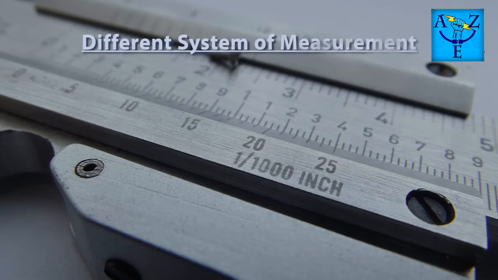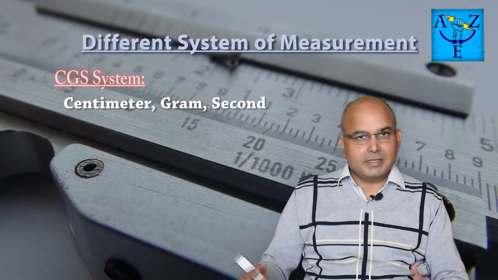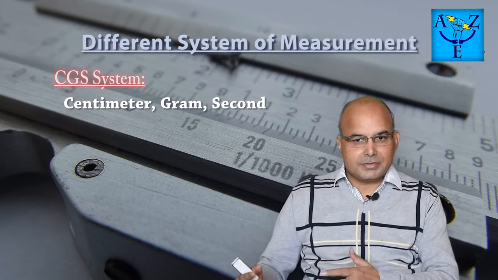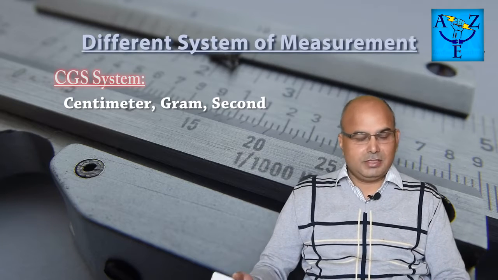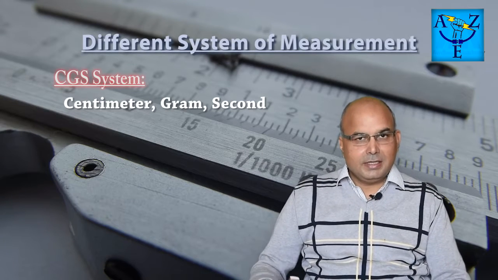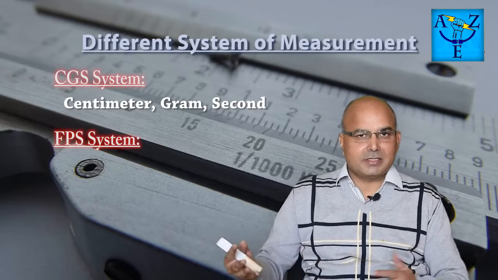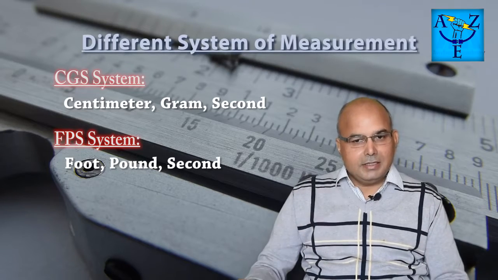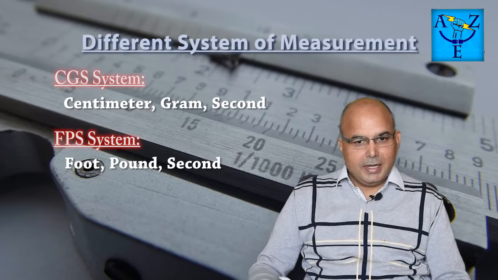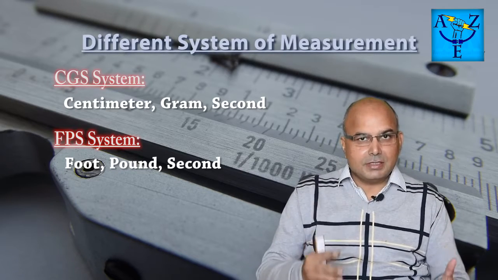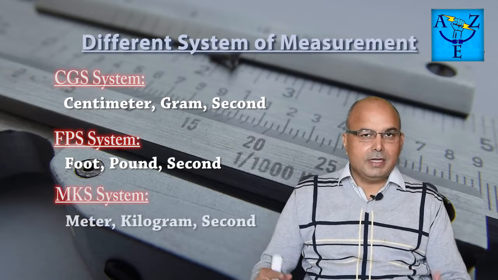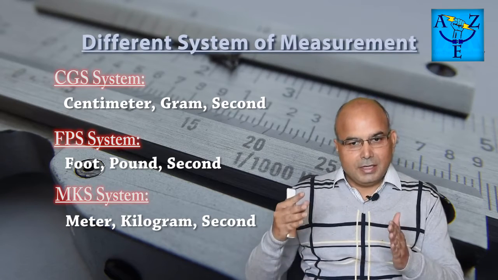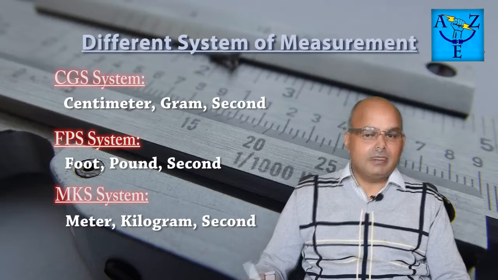There used to be different types of measurements. For example, in certain countries there was the CGS system. CGS system means length is measured in centimeters, weight is measured in grams, and time is measured in seconds. So this was a popular system in some countries. Then in some countries like England, the FPS system was popular, where length is measured in feet, weight is measured in pounds, and time is measured in seconds. Then there was a third, called the MKS system, where length is measured in meters, weight in kilograms, and time in seconds.